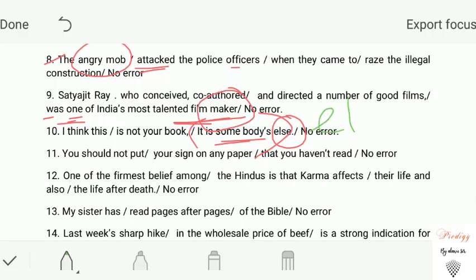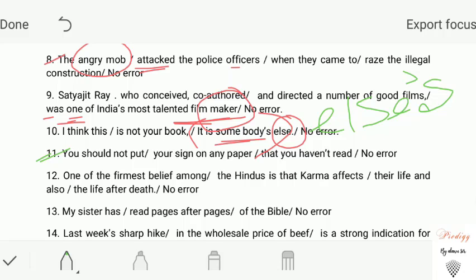It is somebody else's. Apostrophe s will be added to the latter part of the word. Whenever else is added with nobody, anybody, everybody, the apostrophe s will be added with else in order to suggest possession. Clear? Okay. Let's move on to the next question.